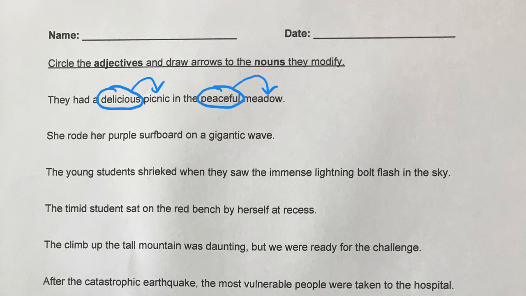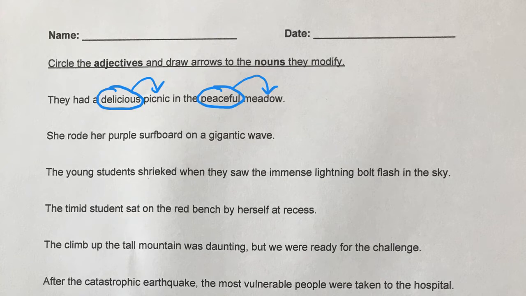The next one, I'm going to let you do some of these on your own. I'm not going to help you with every one. But just be careful, there are two adjectives in this sentence. And this one here, I think you can do on your own too. There are two adjectives in that sentence as well. And also, there are two in this one. And this next one, maybe I'll do this one.